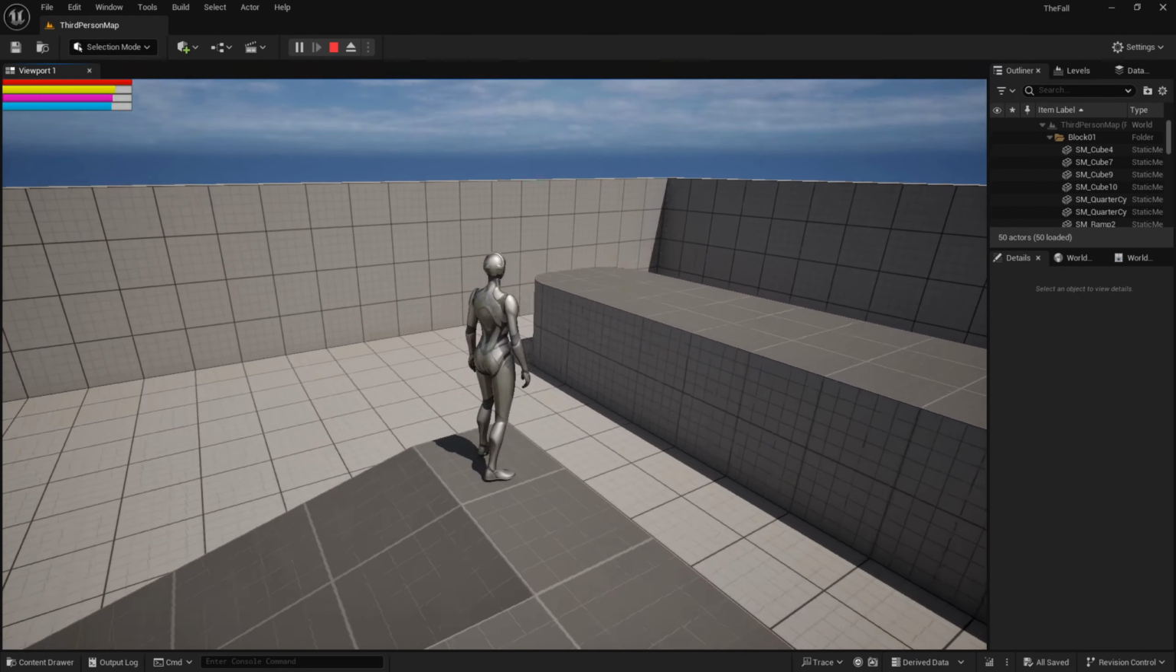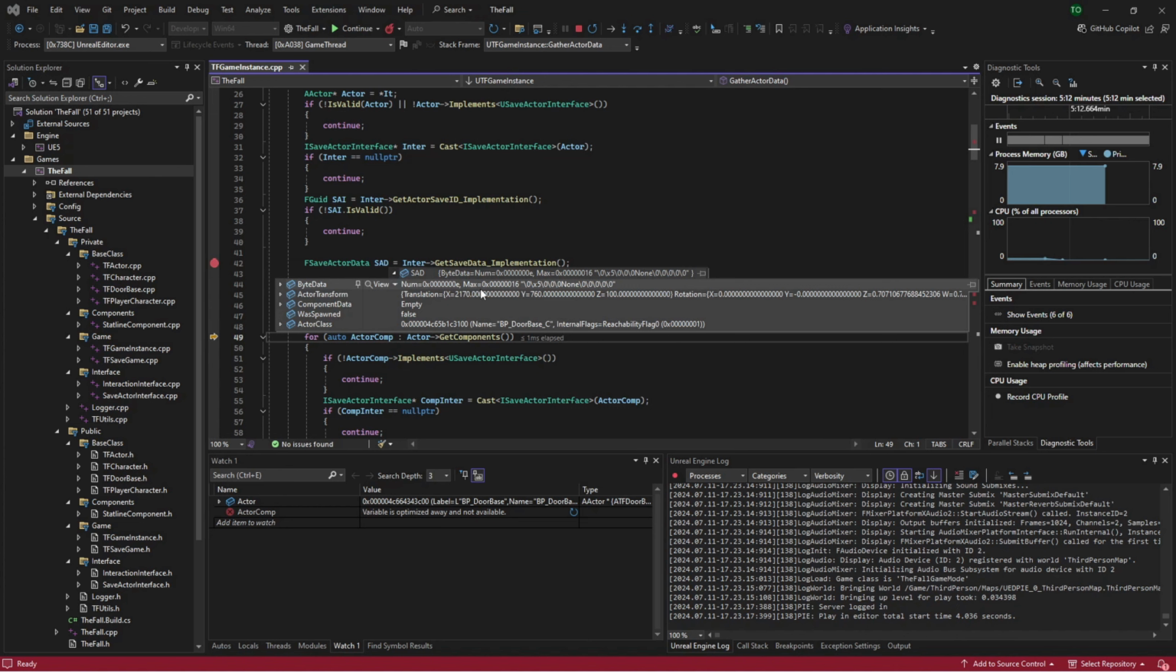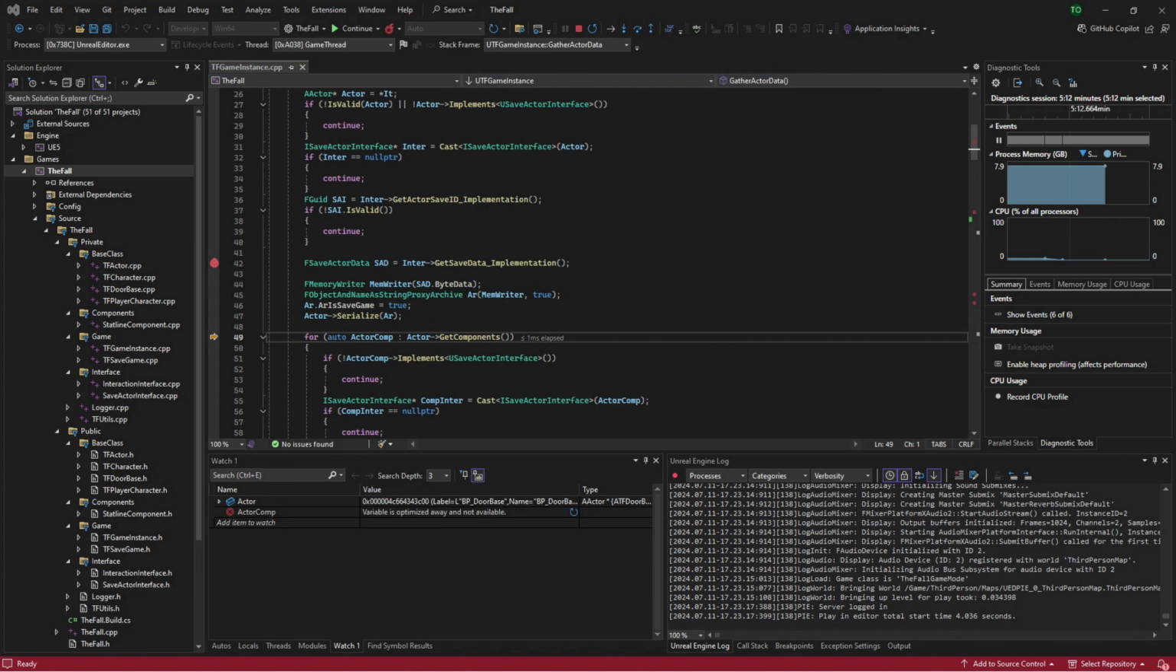Okay, BP door base, we can see is the actor we're loading. So get save actor data. We can see we've got our location, rotation, was spawned false. Right now we can see the byte data is empty. We're going to just serialize. I'm going to take a quick look at that byte data again. I hate how that doesn't actually show you anything.